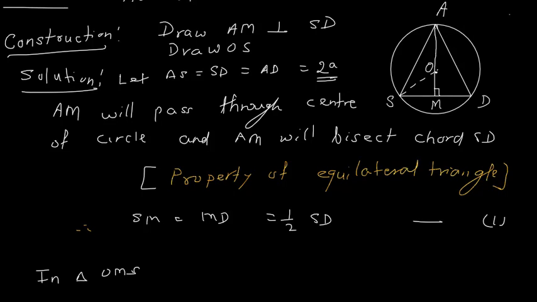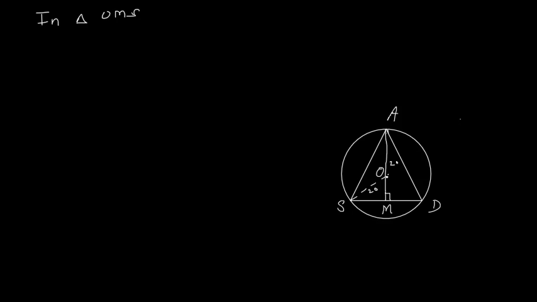So this distance is 2A, this is half, so this will be equal to A. So SM I know it is equals to A. OS I know it is equals to 20. OM I don't know. Okay, so OM you can take as X also, or keep OM as it is. So this distance is A, this is 2A.